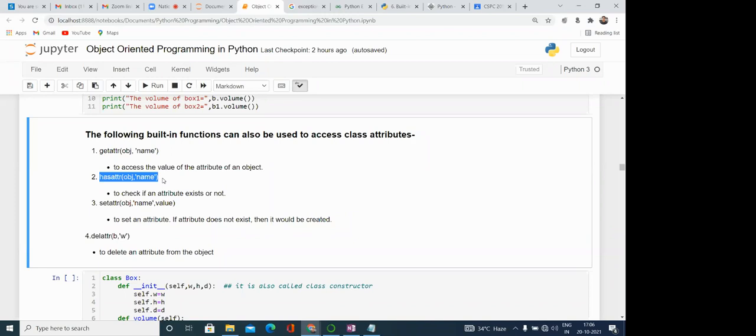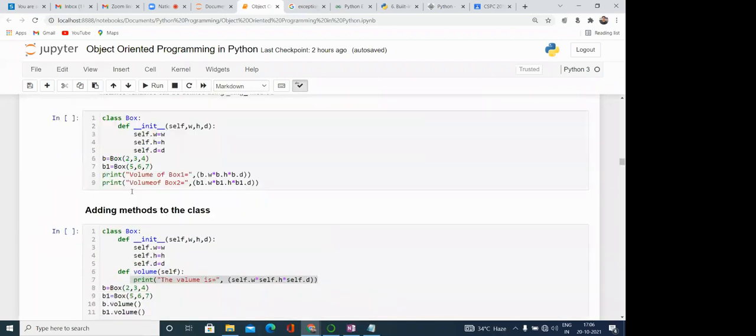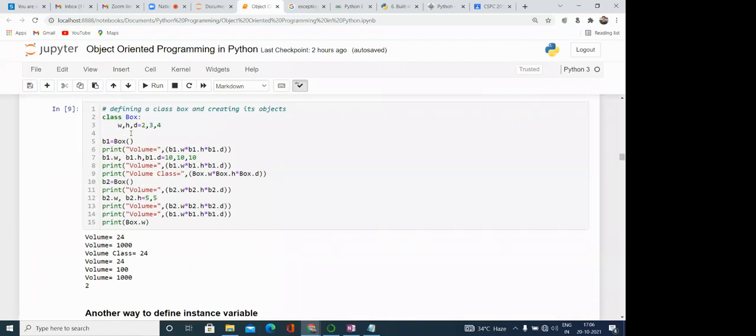If we are applying hasattr, like hasattr(ob1, a), if the attribute a is there with the object, then it will return true, otherwise false. Sometimes it may happen, as you have seen, that with the object we are adding some attributes.